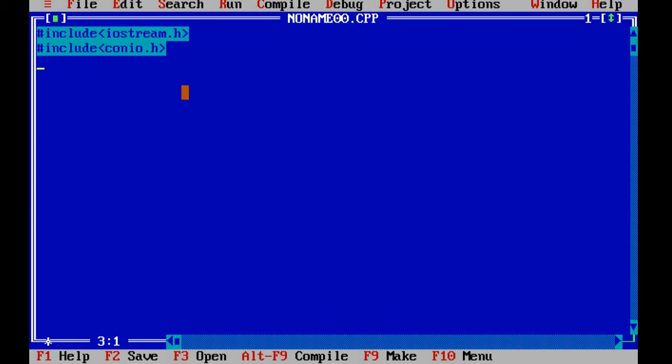If you want to do any mathematical work you can use math.h. Related to strings we can use string.h. Character related work we can use ctype.h, as well as graphics.h and various kinds of header files. Slowly, gradually, one by one we will see each and every header file.